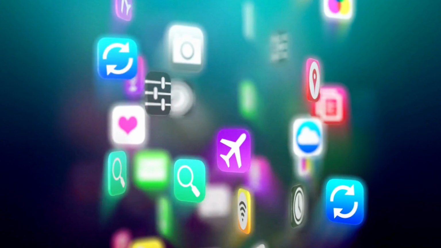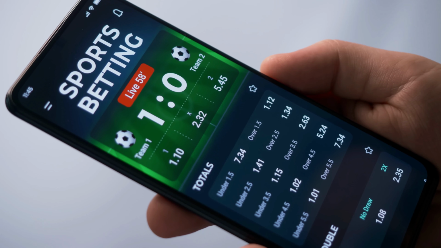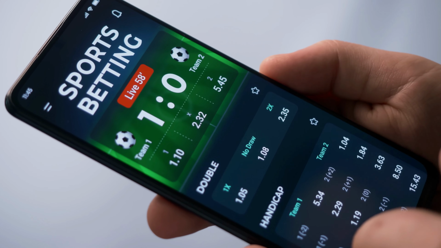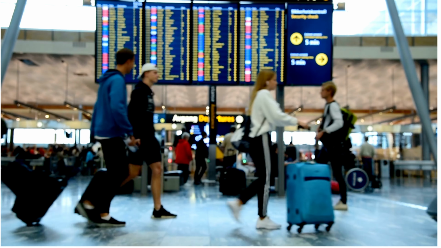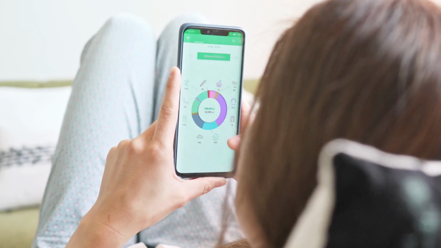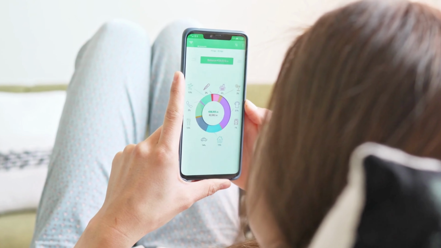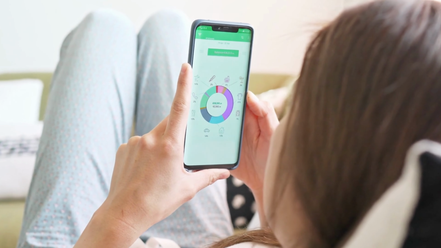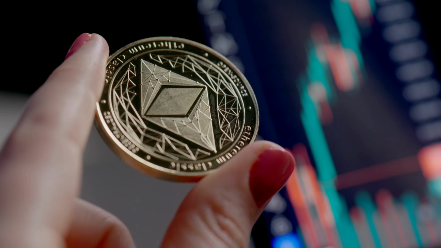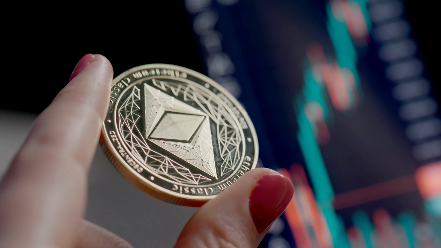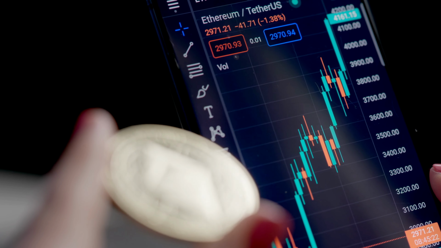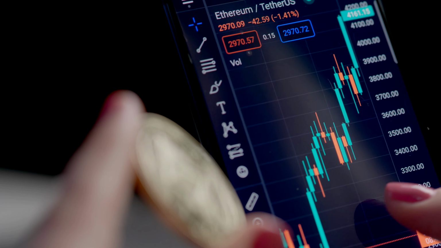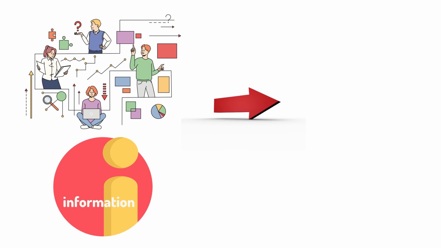Imagine this. You're building a super smart app on the blockchain, like a betting app that pays out money automatically if a certain team wins, or an insurance contract that pays when a flight gets delayed, or even a loan app that tracks real-world prices before lending money. But there's a problem. Blockchains like Ethereum are closed off from the outside world. They can't see real-world data like stock prices, currency exchange rates. So how do you bring real-world information into your blockchain app securely?